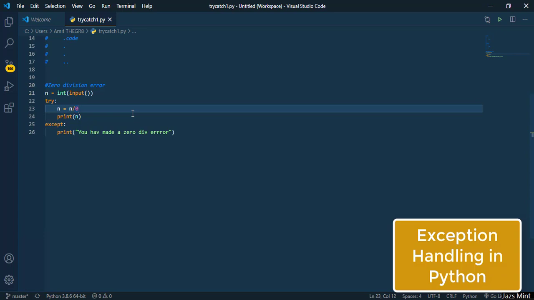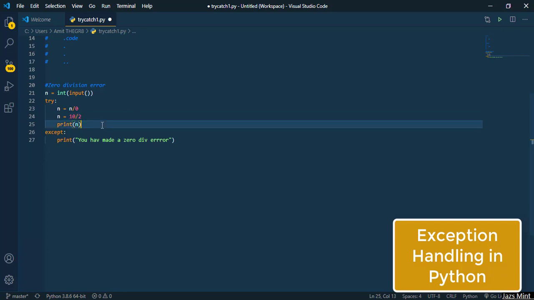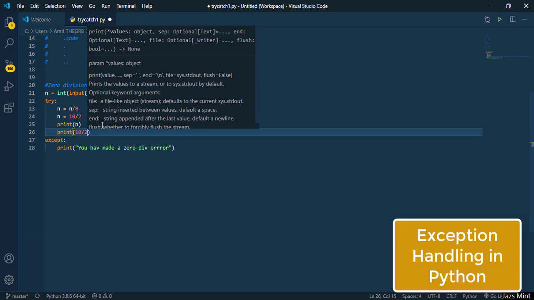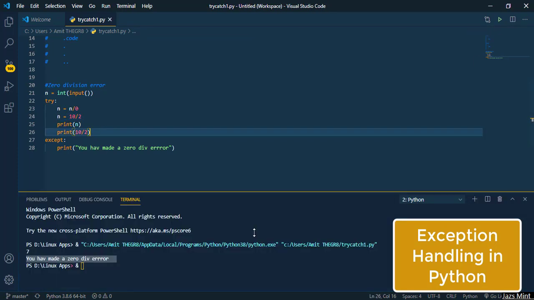Like suppose you have entered n equals 10 by 2, and you try to print 10 by 2, then it will simply print if it is correct, but it will not judge the error.